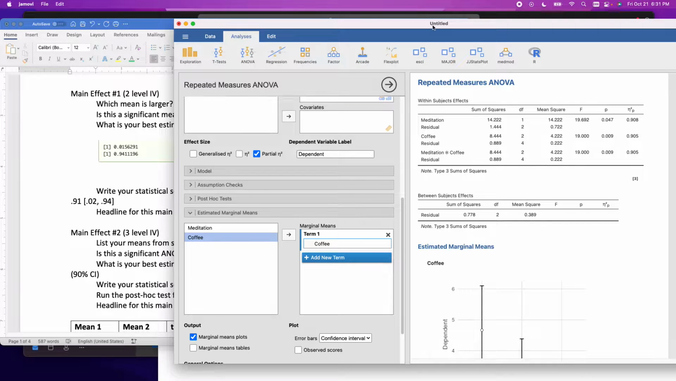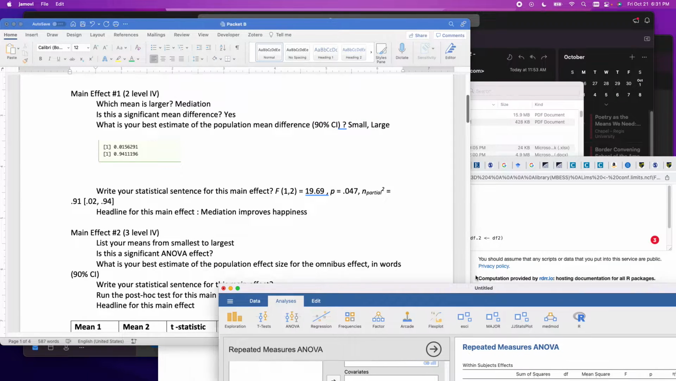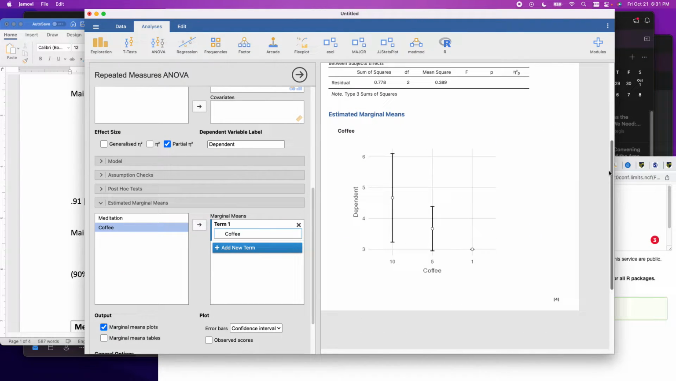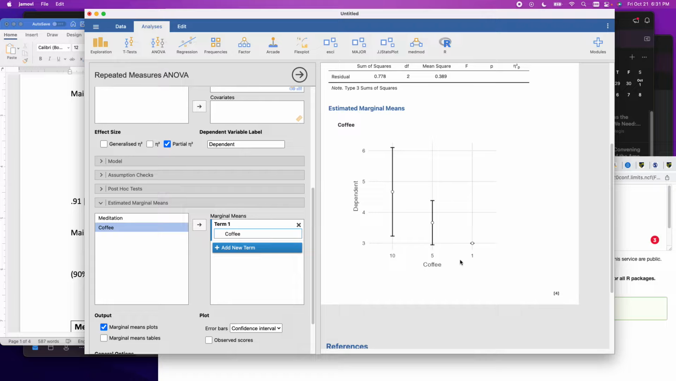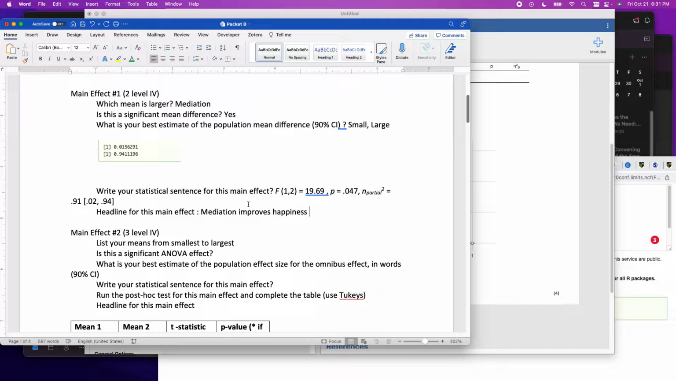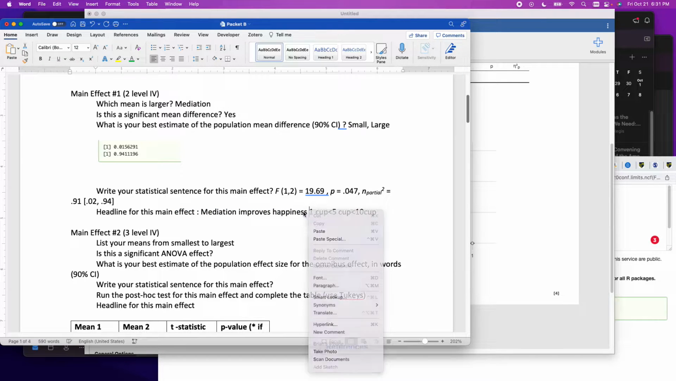I just want to list my means from smallest to largest. Smallest happiness is 1 cup. Next is 5 cups, and next is 10. So we got 1 is less than 5 is less than 10, and I don't mean that 1 cup is less than 5. 5 cups is less than 10, and 10 cups is greater than everything else. All right. Put that in the wrong area. Get rid of that.